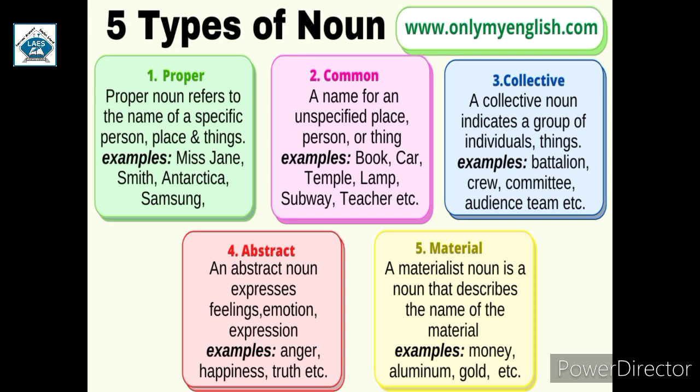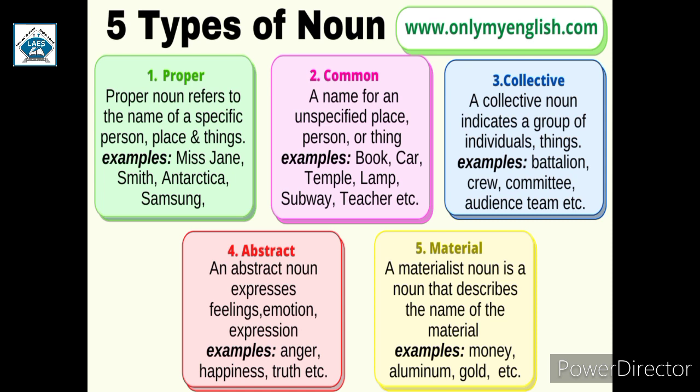This is a feeling, happiness, truth, etc. More examples of abstract noun are honesty, love, energy, childhood, etc. Or you can say abstract noun is the common name given to qualities, feelings, actions, or states.